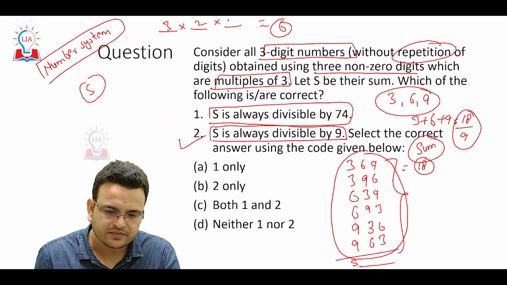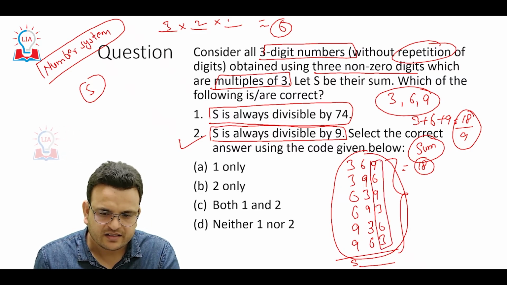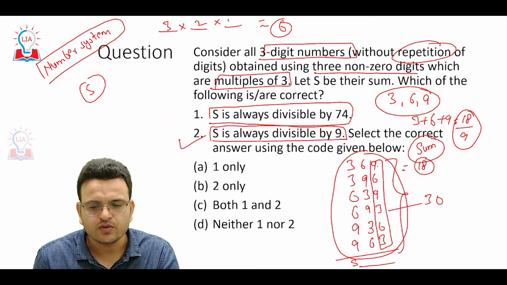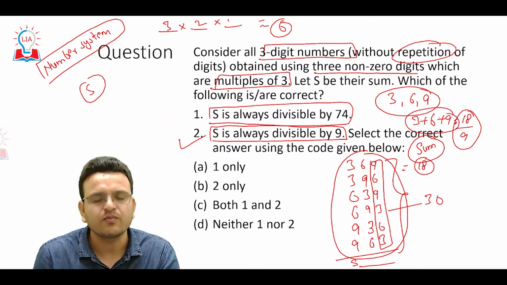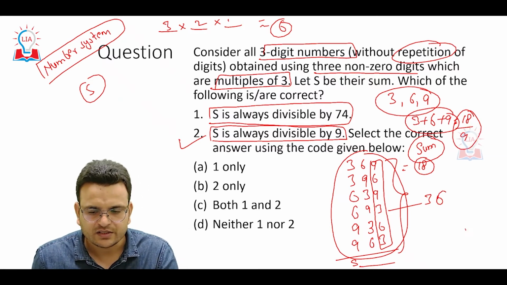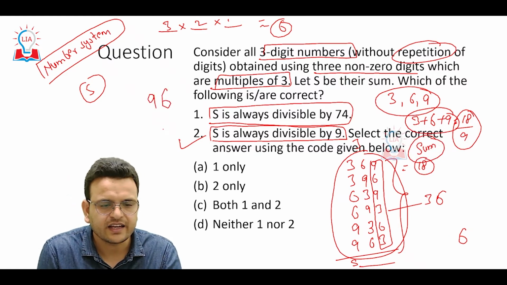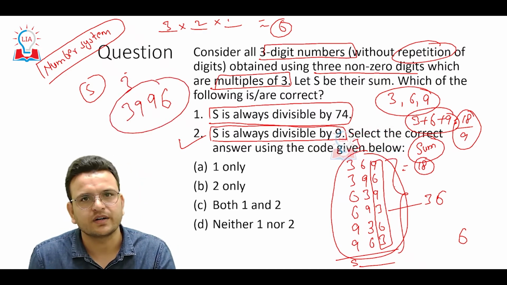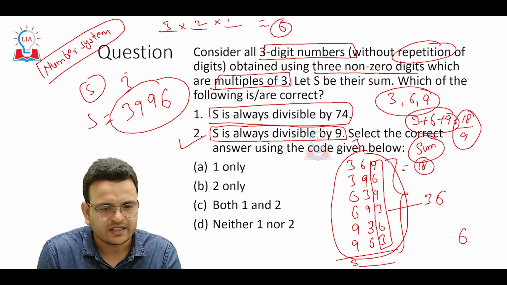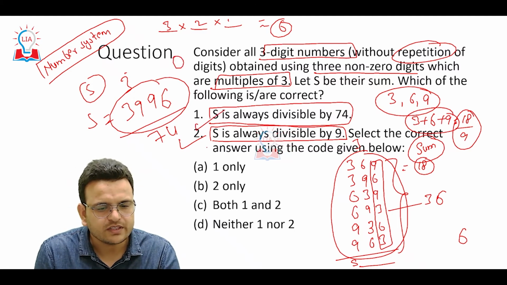If I add this line, the sum will be 36, because the sum of the 3 digits is 18 and every digit came twice, so the sum will be 36. So 6 carry 3, again 36, again 6, again 36, carry 3, 36, 3, 9, again 3, 36, 3, 39. So this is the sum of all the numbers. This sum is divisible by 9. This sum is also divisible by 74. If you divide, you will get remainder 0. So both statements are correct.